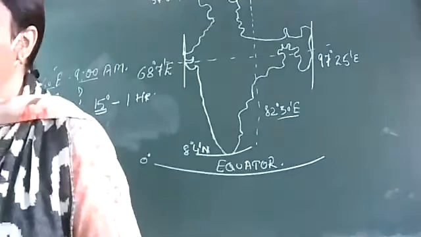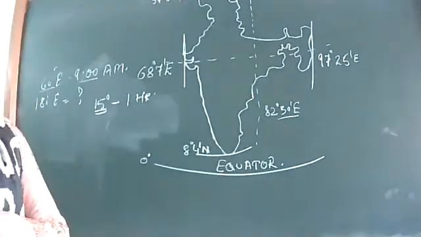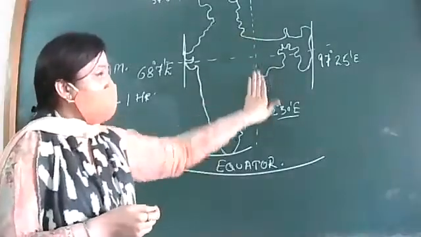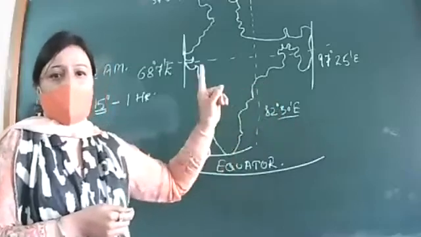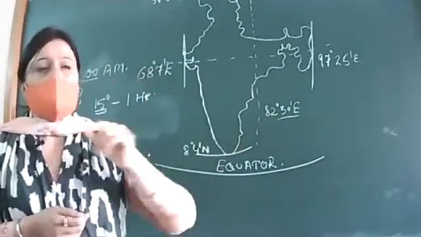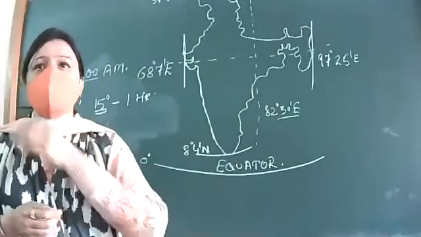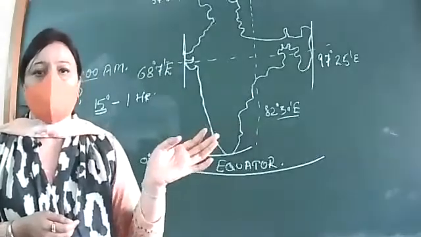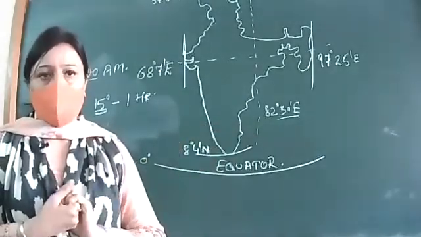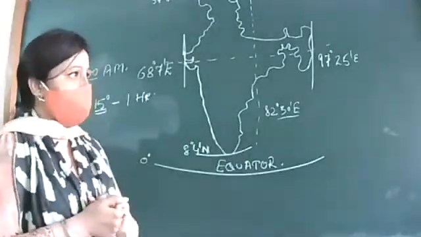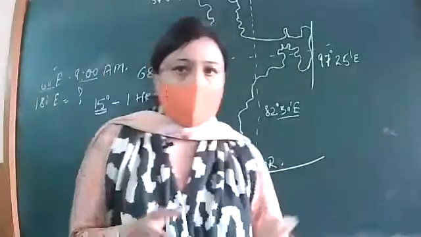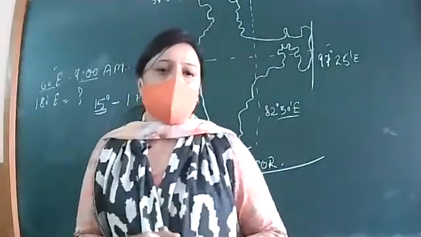To prevent the confusion. But here my question is, why do we have just one longitudinal line? Indian Standard Time is one time zone. There are countries like Russia and Canada with a number of time zones. Because of area, ma'am, area is small. What kind of area? Which dimension do we count when we talk about longitudinal time?